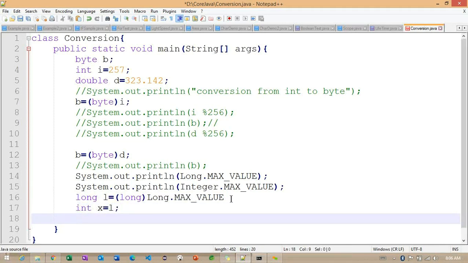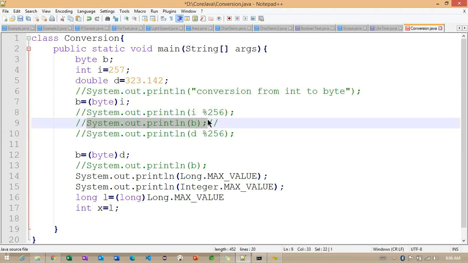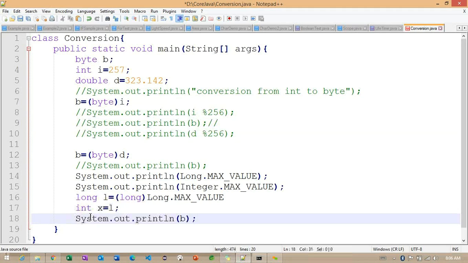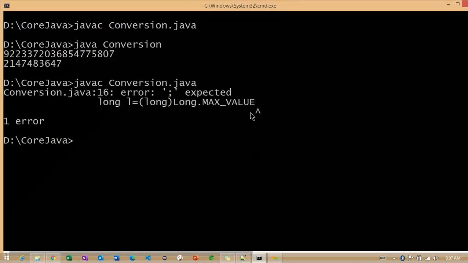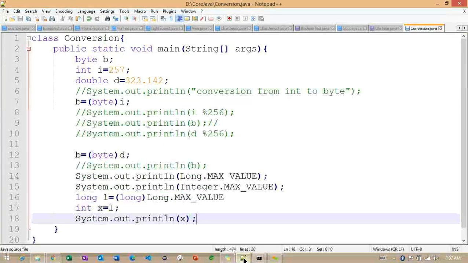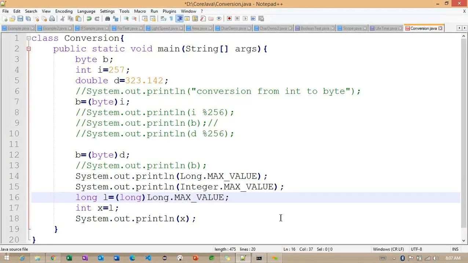Int x is equal to l, and I want to print this x. x is nothing but the int data type here. Basically, l has the long value, and now we are trying to convert it into this int data type. Let me run the same example one more time. We did not close this semicolon.